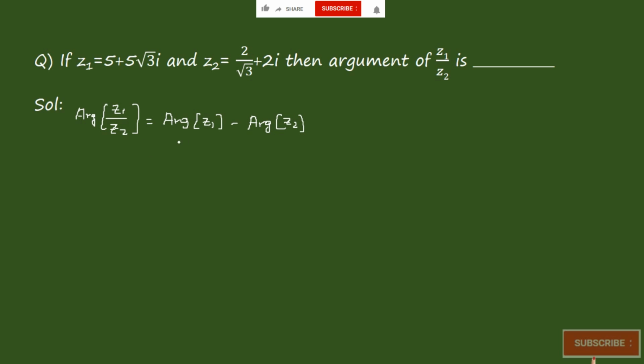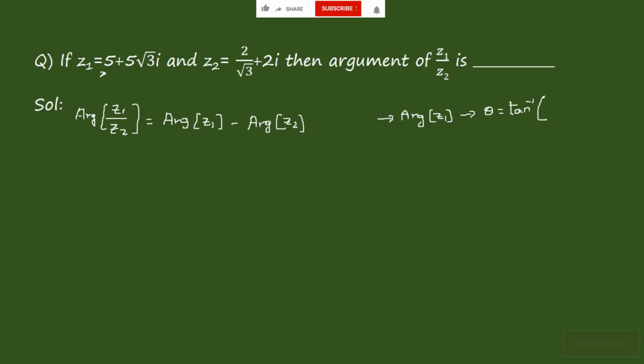So first defining the argument of z1 and z2. Now coming to the argument of z1, which is theta is equal to tan inverse of z1 variables.